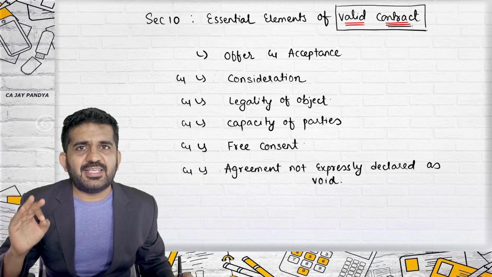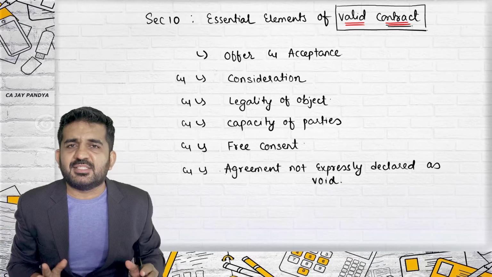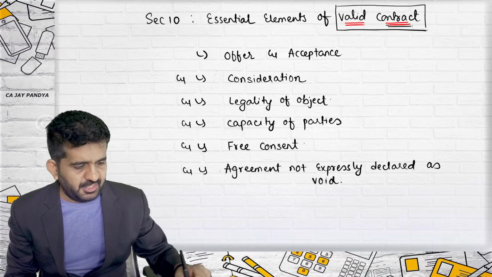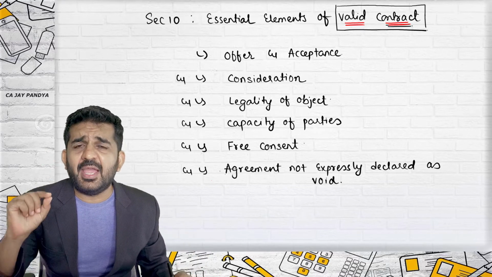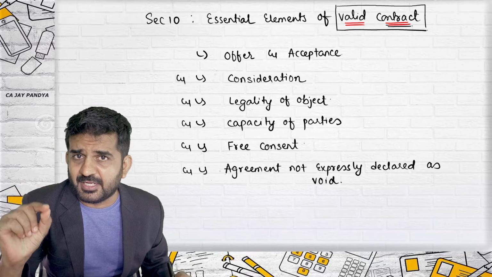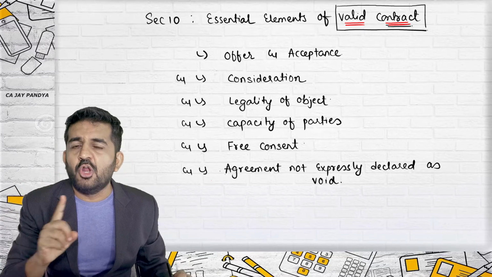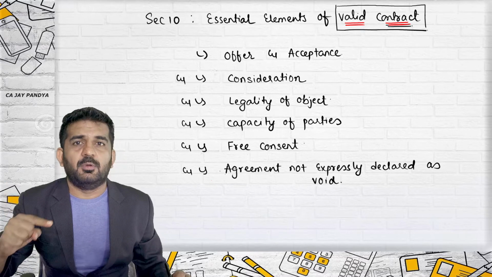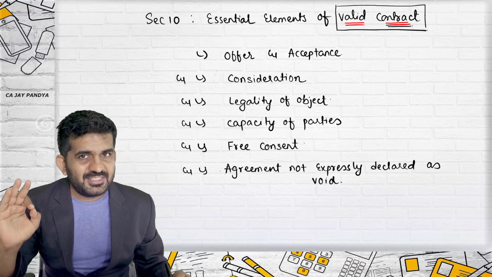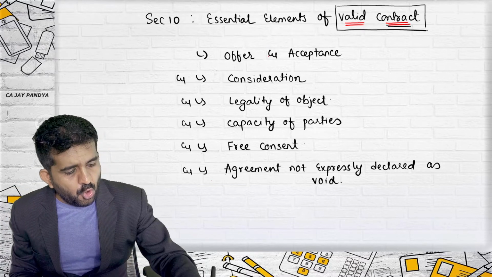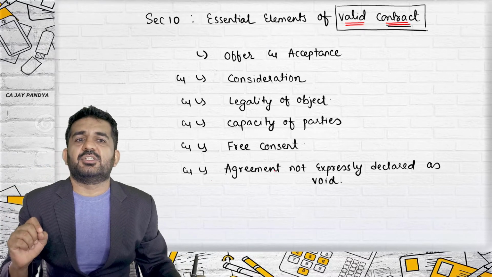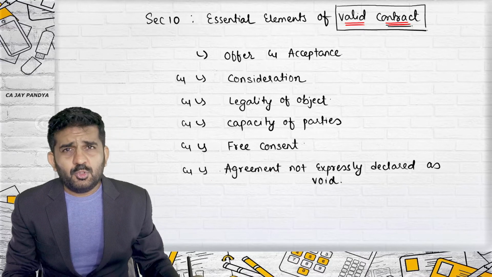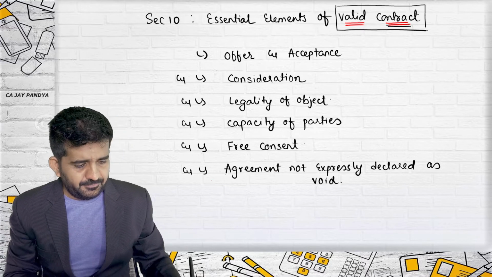If these 6 elements are present, sir, what are the 6 elements? We will be discussing them. But first try to concentrate. If any one of them is not present, the contract will not become a valid contract. It will either become void or voidable. Once again, to become a valid contract, all these 6 characteristics should be present.